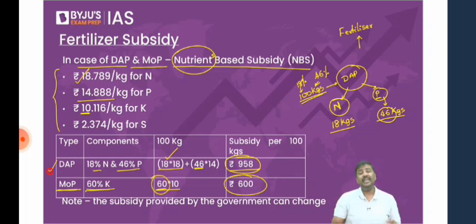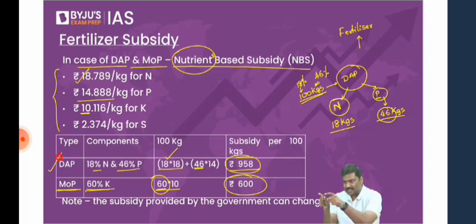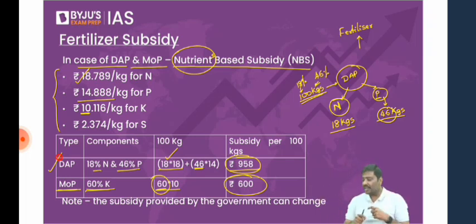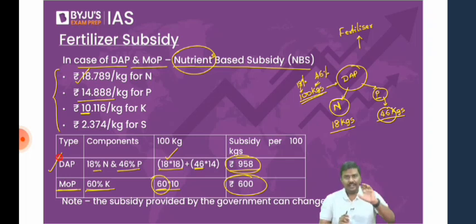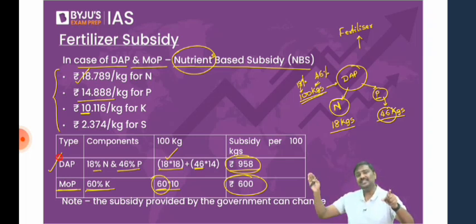So this is how, based on the nutrients that you are consuming, government will fix or notify a certain amount of subsidy. They will provide subsidies to you based on these numbers. This is called a nutrient-based subsidy, NBS. Now, based on this discussion, you tell me which is better. Is a urea subsidy better or a nutrient-based subsidy a better system?